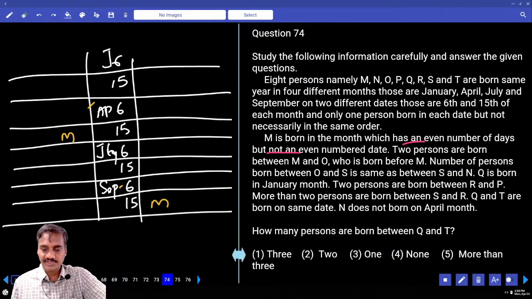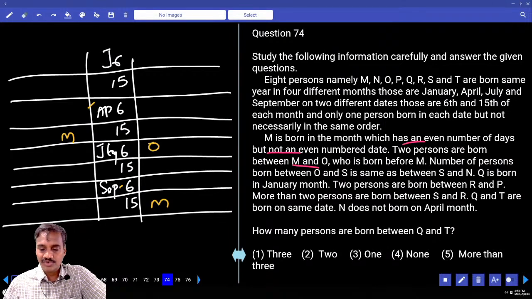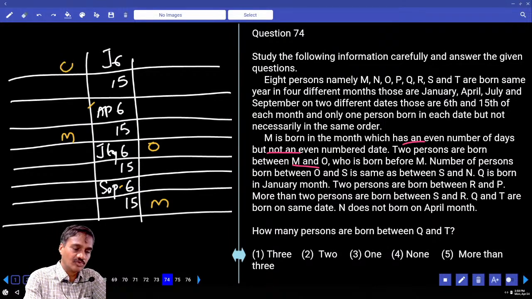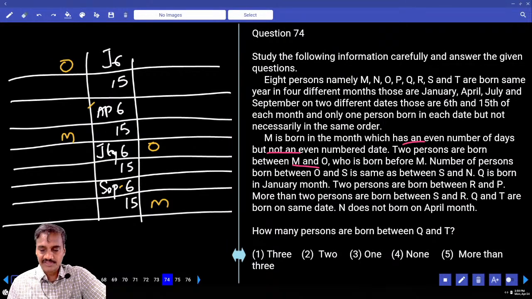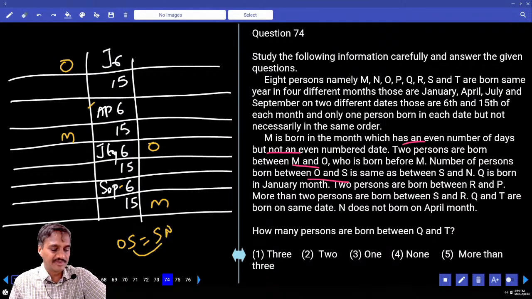And there are two persons between M and O. Between M and O there must be exactly two. O is born before N and O must be in Jan. And next, the number of persons between O and S is the same as between S and N. That means S must be exactly in between O and N. S is exactly between O and N.